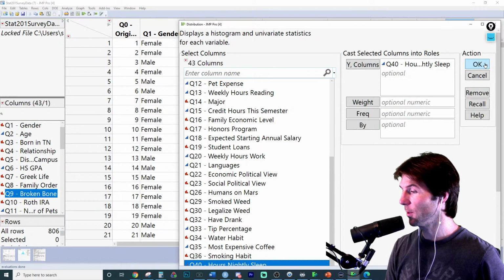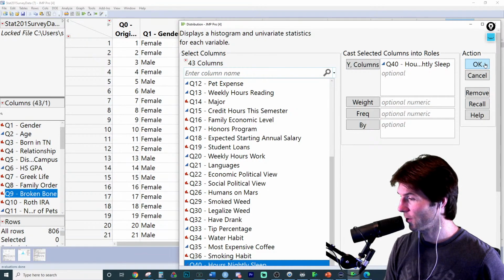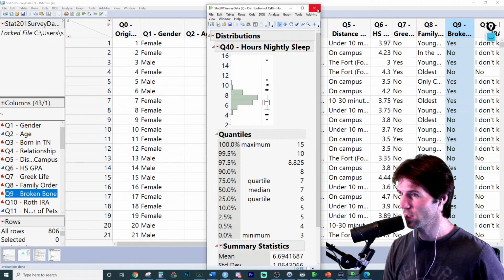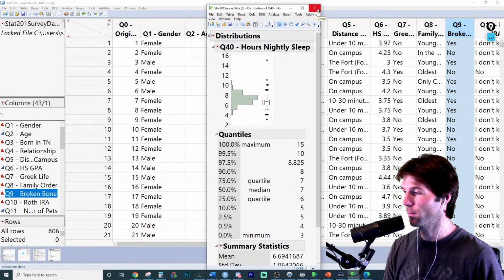And with how much people sleep at night, let's look at my graph. If my graph is symmetric, I use the mean and standard deviation. So actually, we'll do one that's not symmetric. This might be more about the median and IQR.